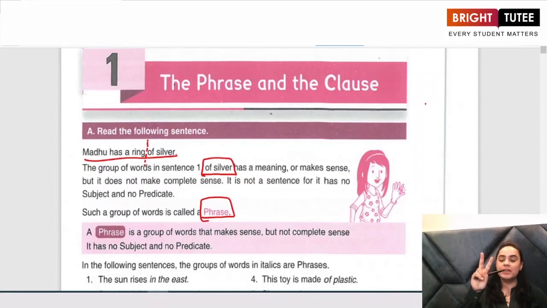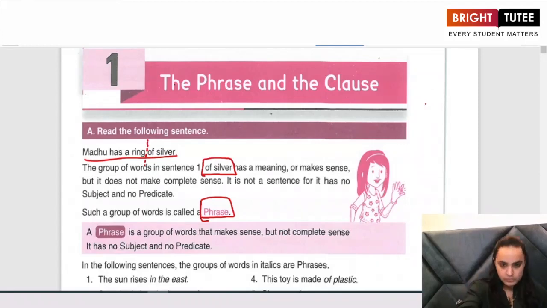So there are two things that we've understood so far. First, a sentence makes complete sense. It has a subject in it, it has a verb in it, it has a predicate in it. But when I talk about a phrase, although a phrase makes sense, it is not a complete sentence, and it does not have a subject or a predicate in it.